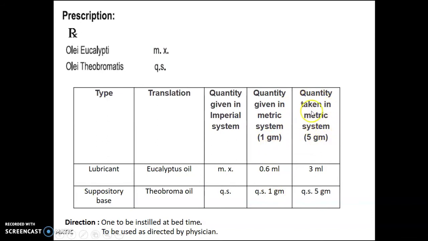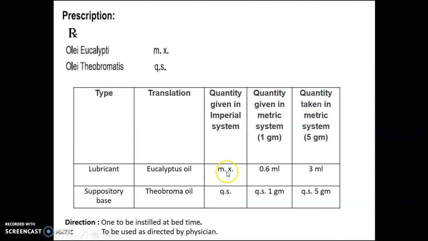We are preparing 5 gram because we have a suppository mold which has the capacity to deliver 4 suppositories, each of 1 gram. So we are preparing 5 gram; 1 gram is excess for overfilling the mold. Eucalyptus oil is used as a lubricant. The quantity given in the imperial system is minim x.